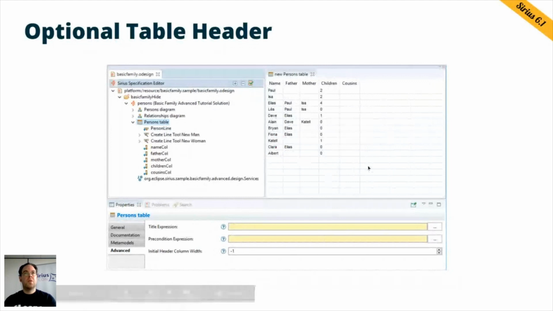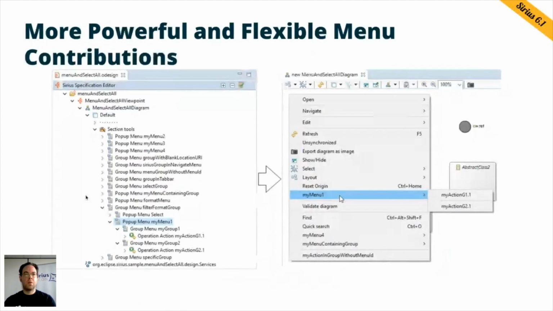We also improved the menu contribution that you can contribute in the design file. So in your modeler definition, you have always been able to create menu items, which then were available on the context menu in your diagrams. But this was only at one level, and they were always added at the bottom of the context menu.